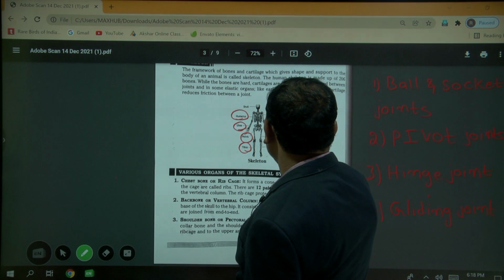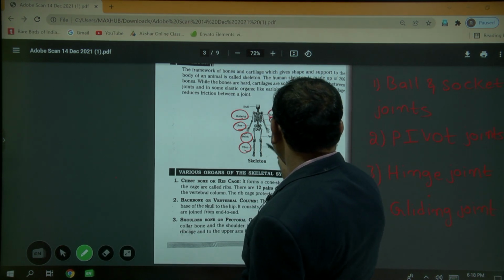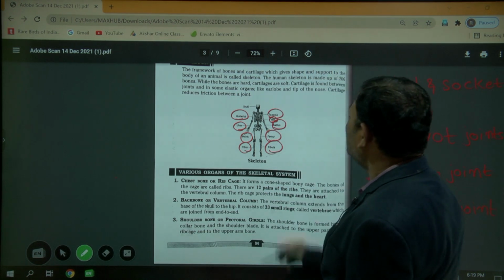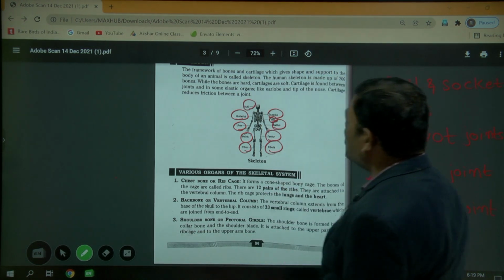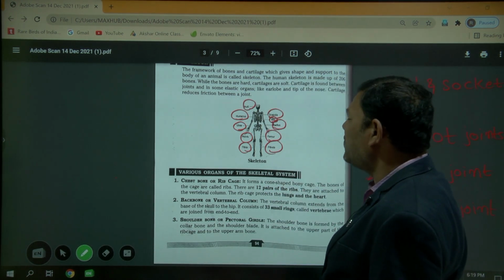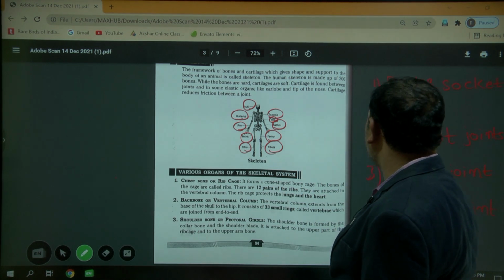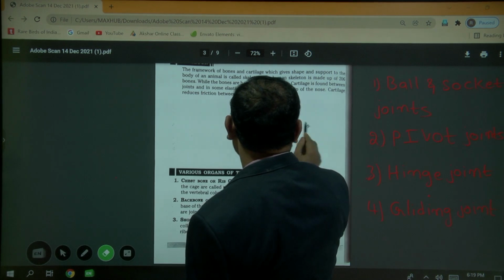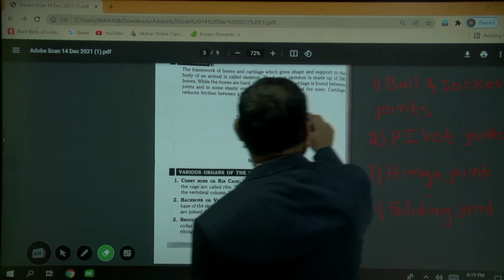These are called ribs, and these are called the radius. This is called the femur bone, and this is called the fibula. This is called the skull. So these are the bones that make up a human being.